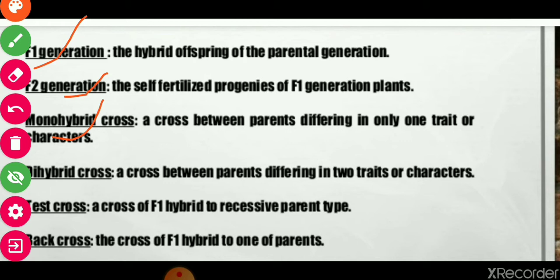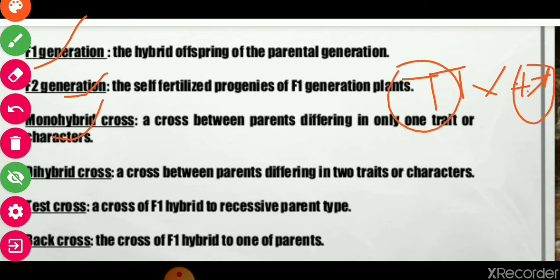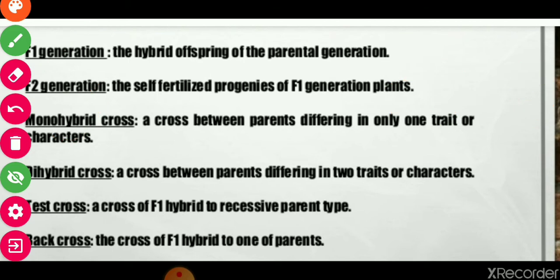For example, if the tallness of a plant is considered in a cross, like capital T crossed with small t plants, only the height of the plant is considered here, so this is called monohybrid cross.